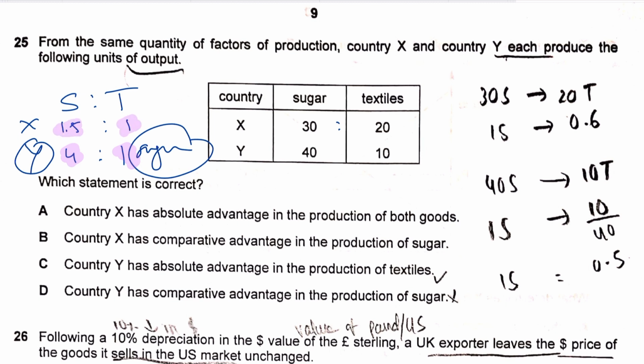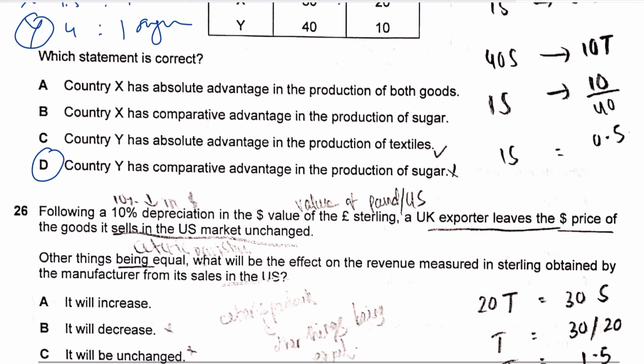So country Y definitely has a comparative advantage in sugar because it could produce 4 sugar by giving up the same 1 unit of textile as that of country X, right? So that makes D the correct answer. Country Y has a comparative advantage in the production of sugar. You have a comparative advantage when you can produce something at a lower opportunity cost, right?